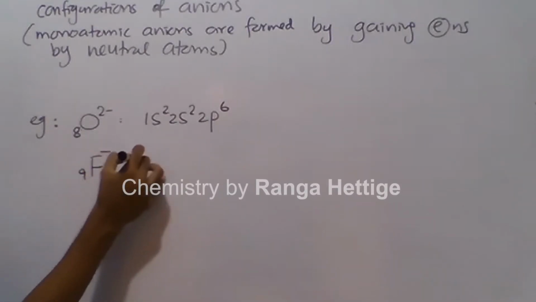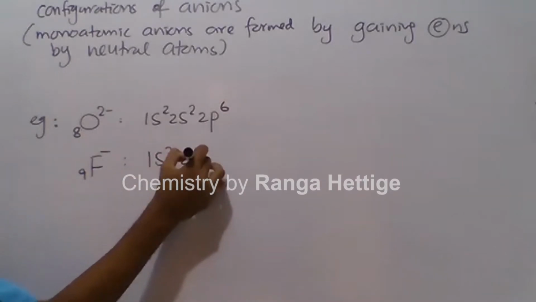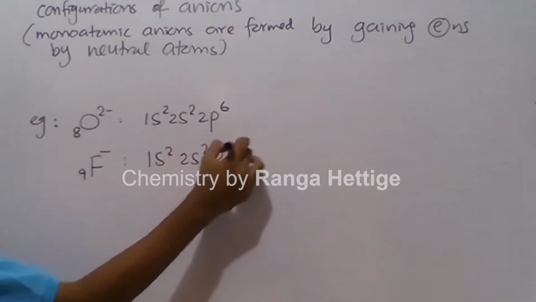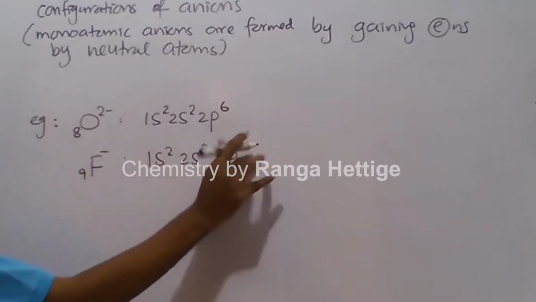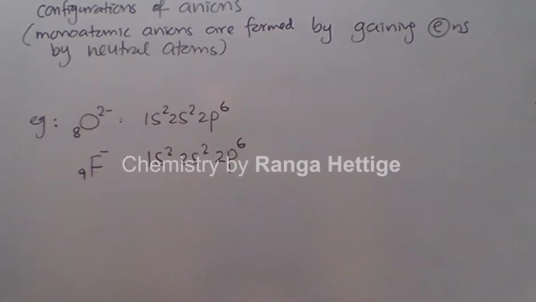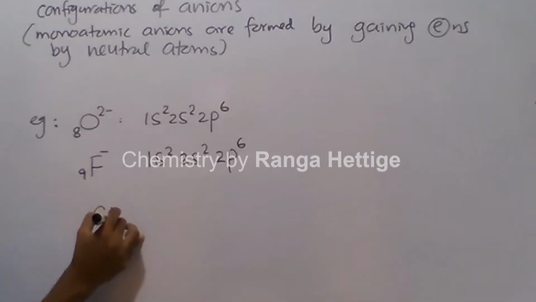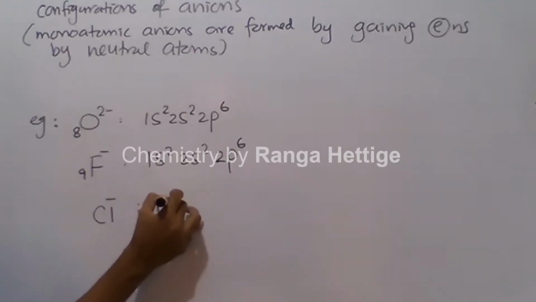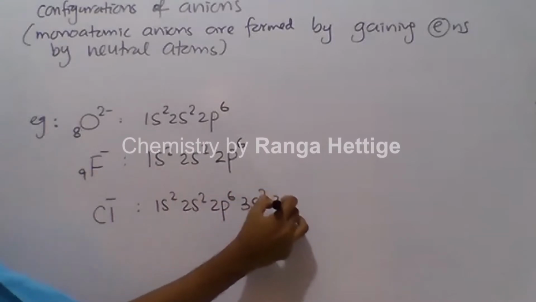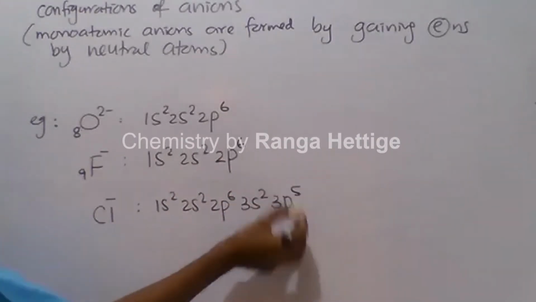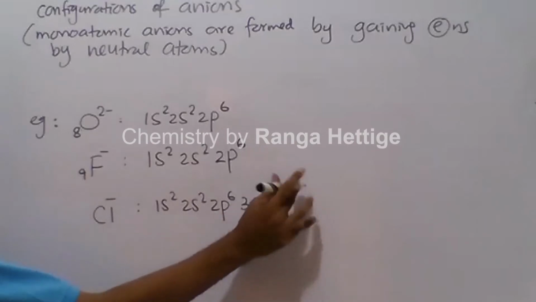Fluorine is 9 atomic number, 1s2, 2s2, 2p5. Fluoride ion 2p6. Similarly, if we consider chloride, 1s2, 2s2, 2p6, 3s2, 3p5 is chlorine. Chloride, it is 3p6.